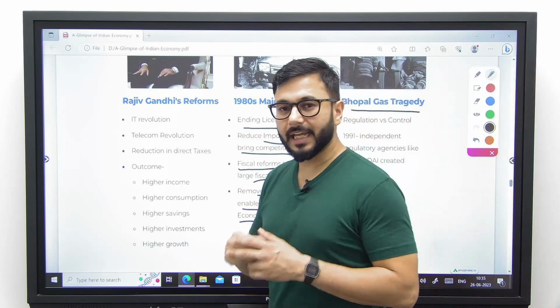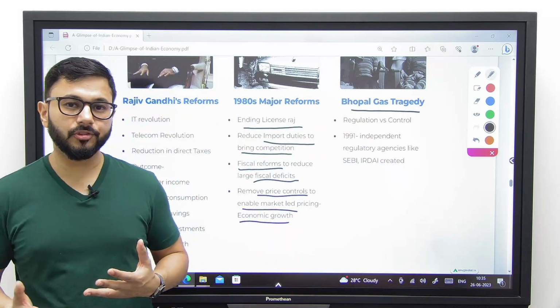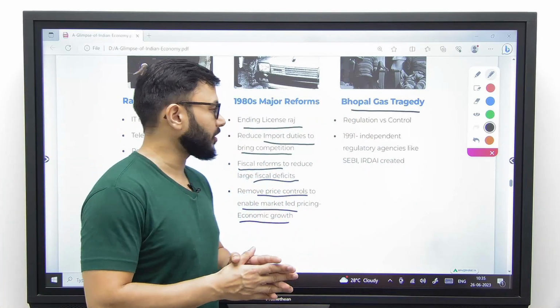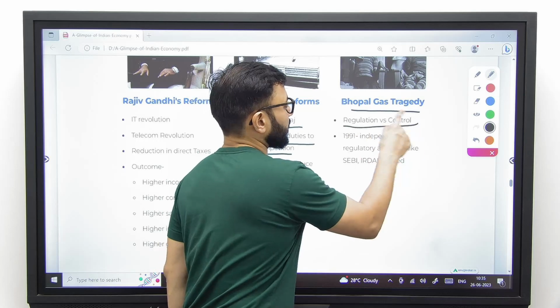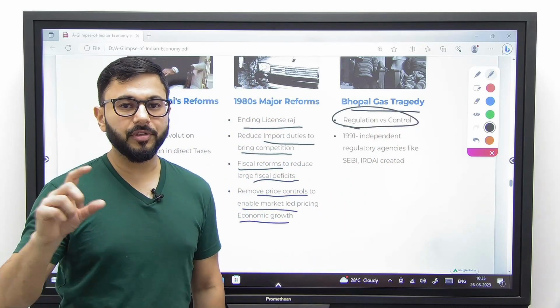What else? A negative event in this time period, the Bhopal gas tragedy. We realized as a result of this tragedy the difference between regulation and control.